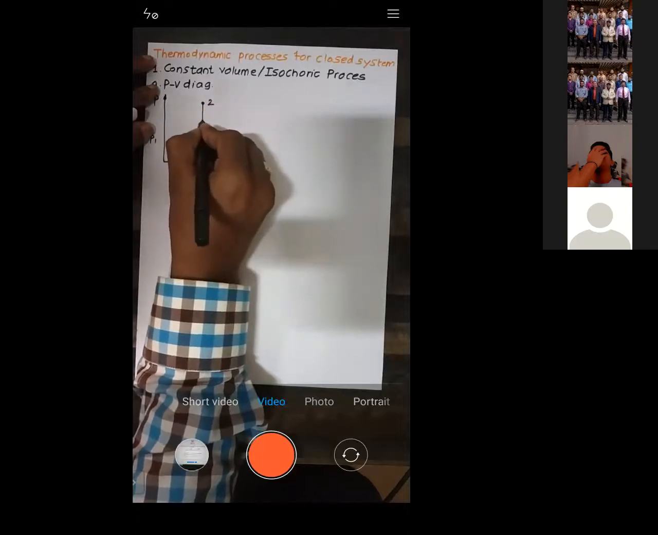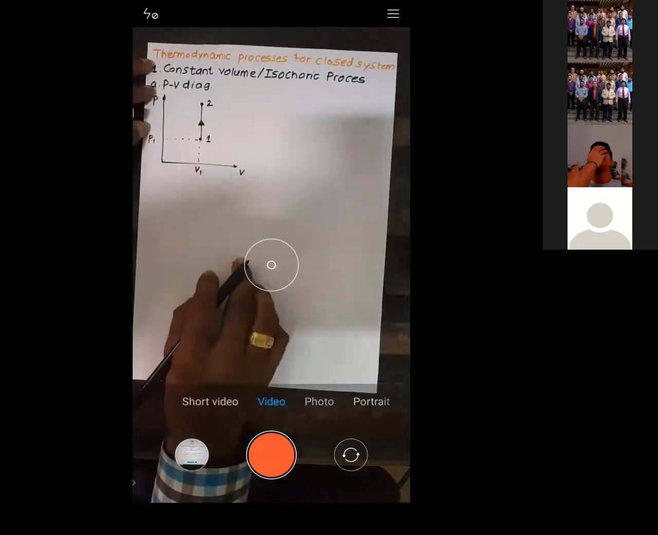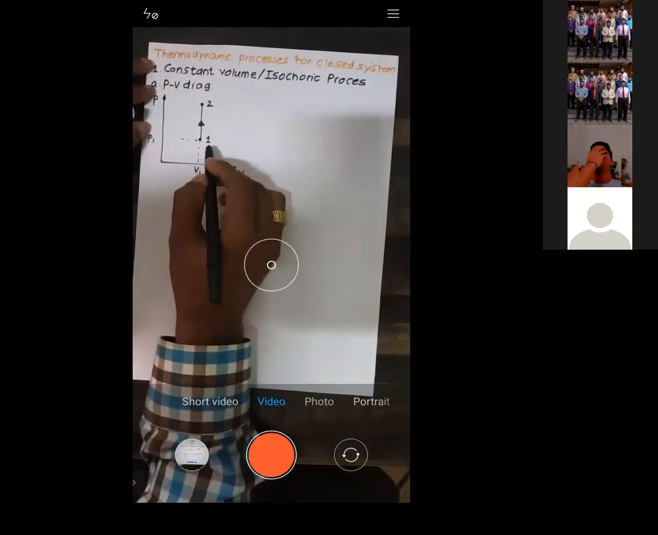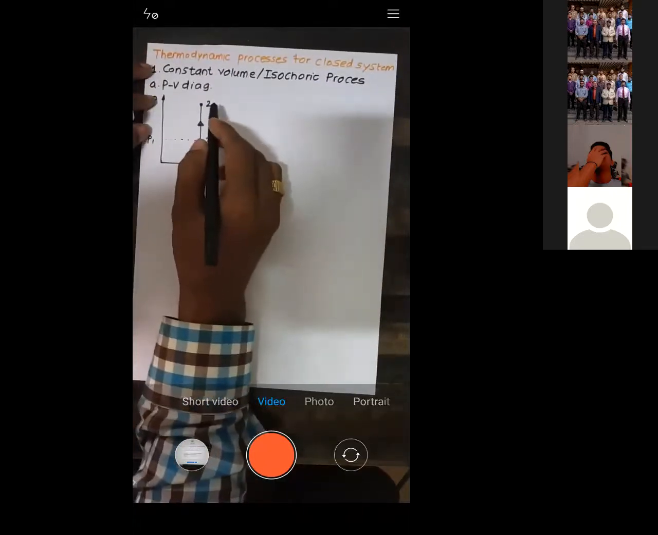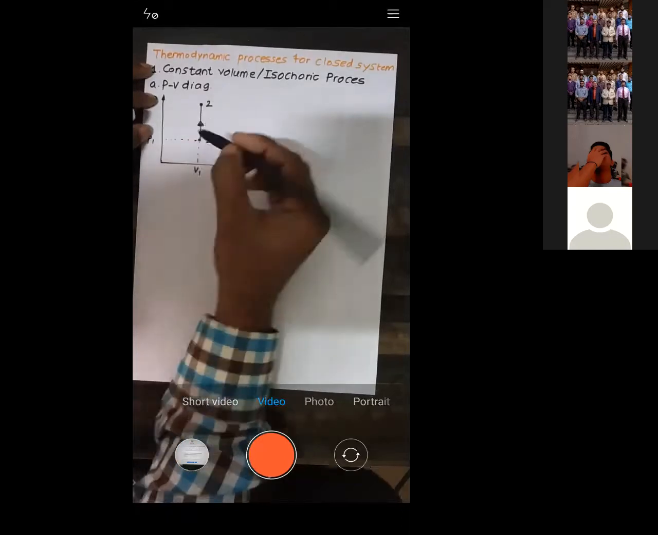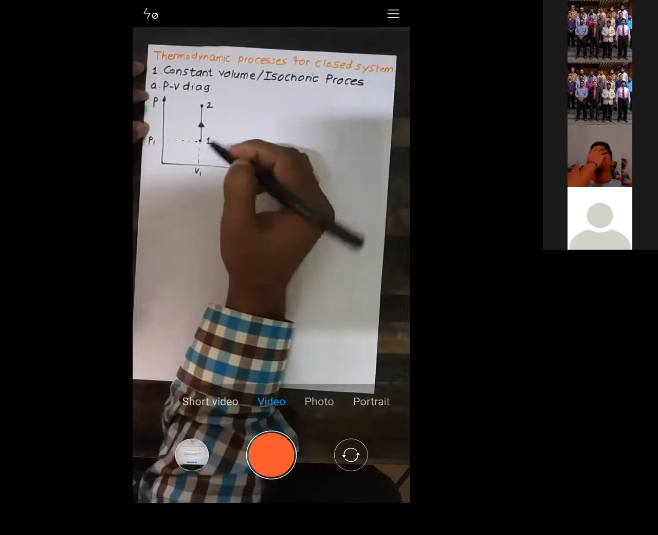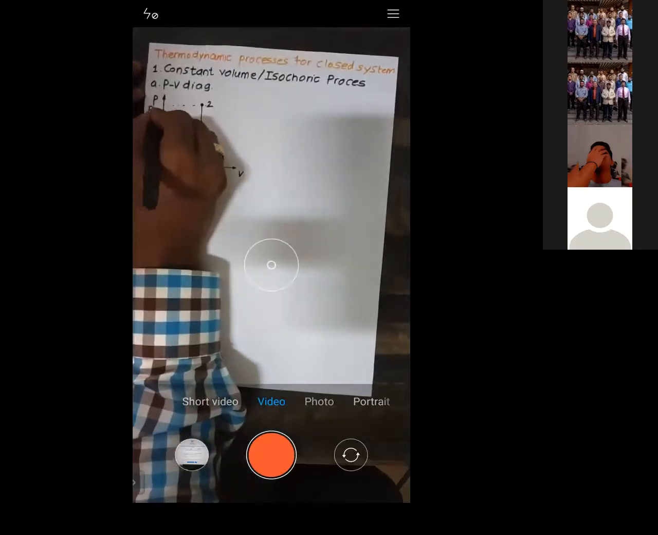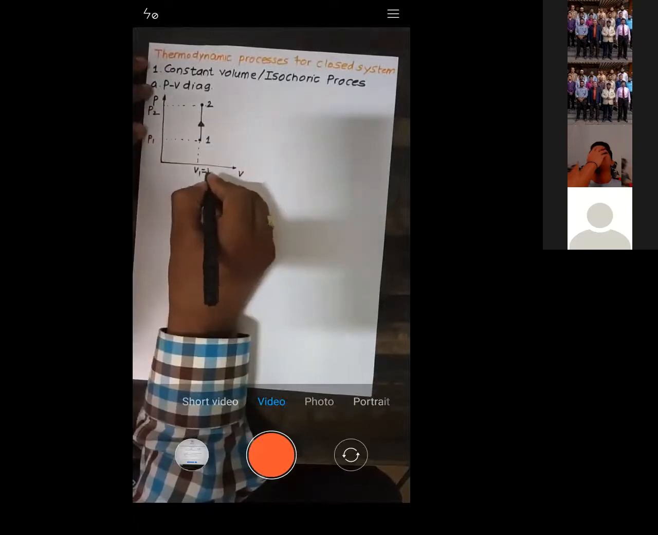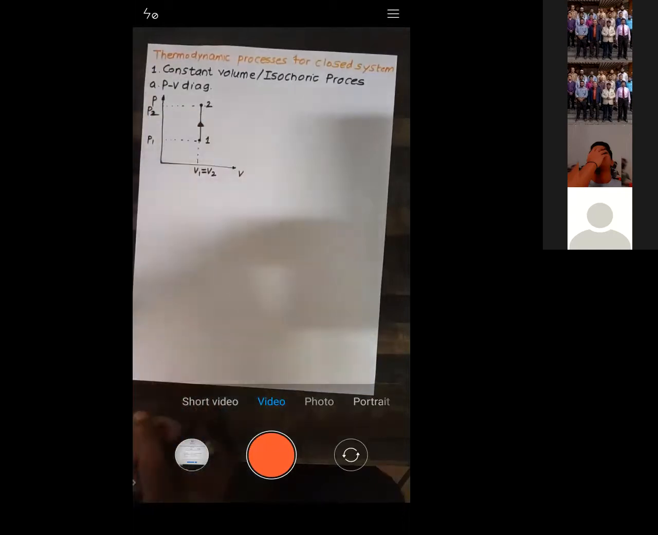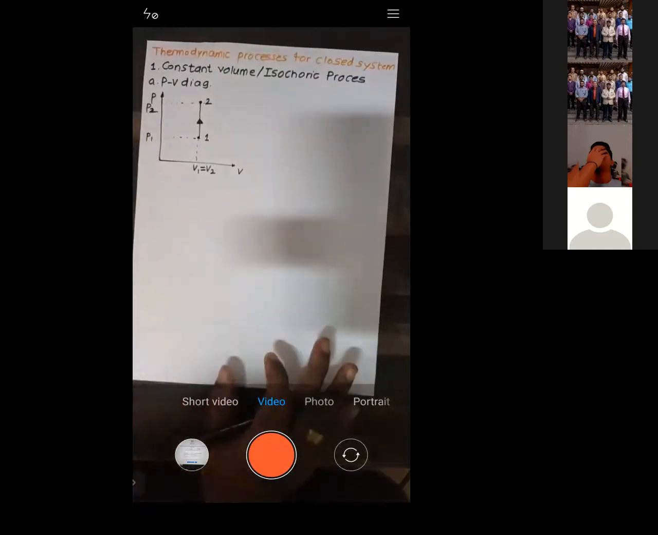Is it okay or not? Let me know. Because it's a constant volume, if 1 is the initial state and 2 is the final state, we need to move at constant volume only. That means we need to move on a vertical line. So I will reach pressure P2, and my volume is the same as V1. Is it okay or not? Let me know.